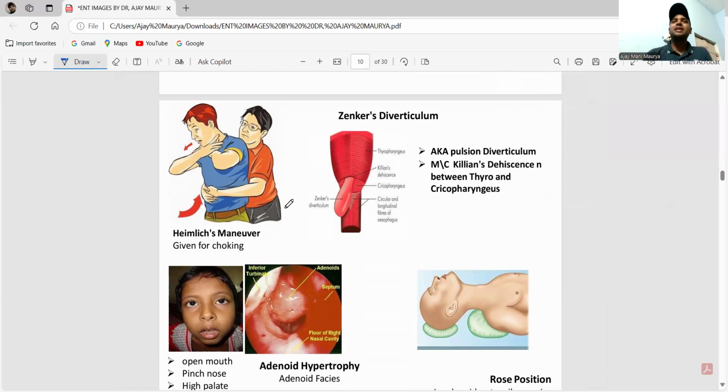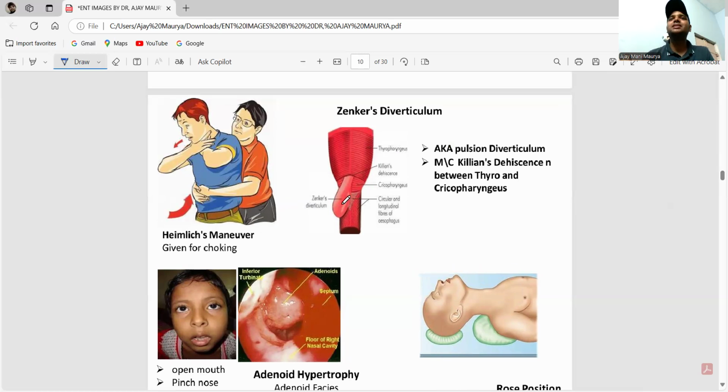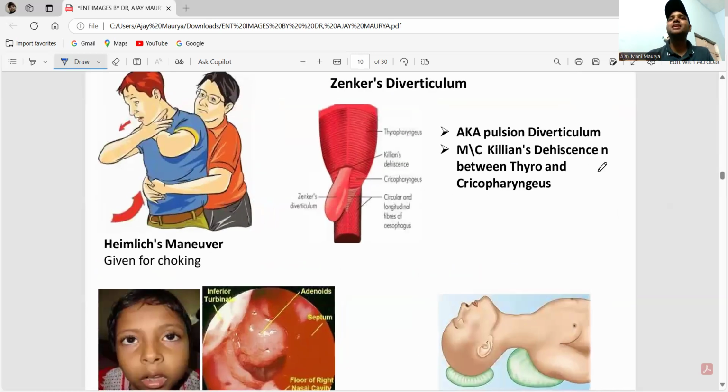Now please remember the Zenker's diverticulum. Zenker's is also called pulsion diverticulum. The most common site is Killian's dehiscence. This is Killian's dehiscence, present between the thyropharyngeus and the cricopharyngeus.